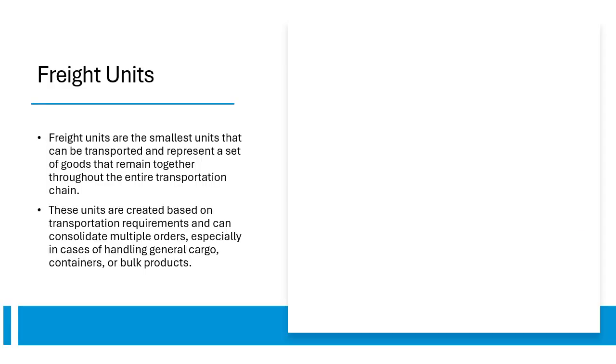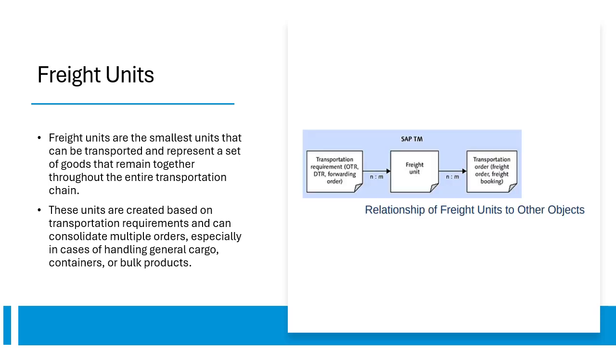Next is freight unit. This represents transportable items that move together from their source to their destination. These units simplify planning by grouping goods for transportation, which also ensures they remain together throughout the logistic process. And this image shows the relationship of freight units to other objects, such as orders and deliveries. One freight unit can have multiple transport requirements, and one requirement may yield several freight units, which also depends on the logistics scenario.